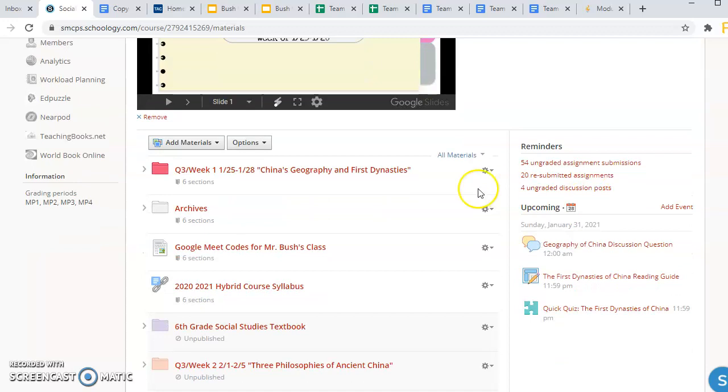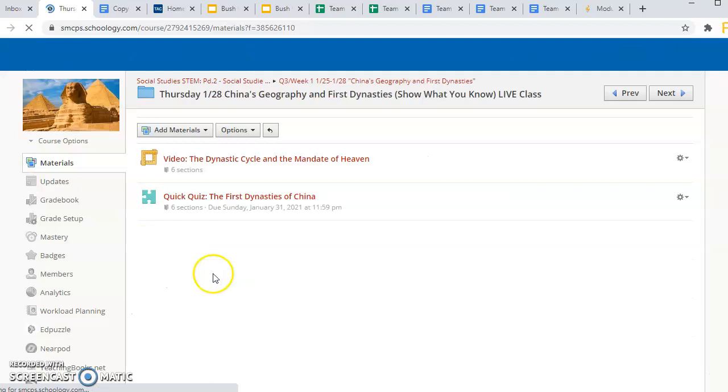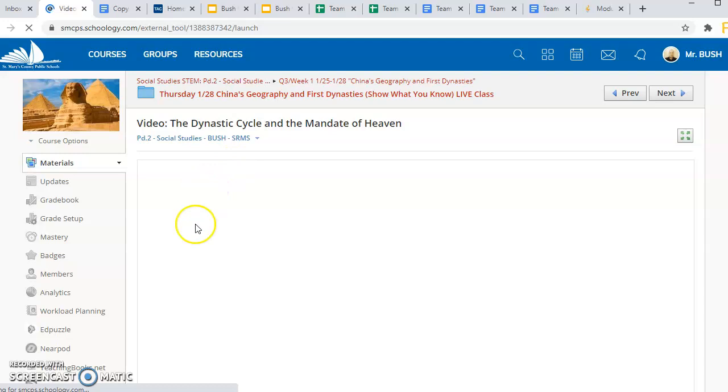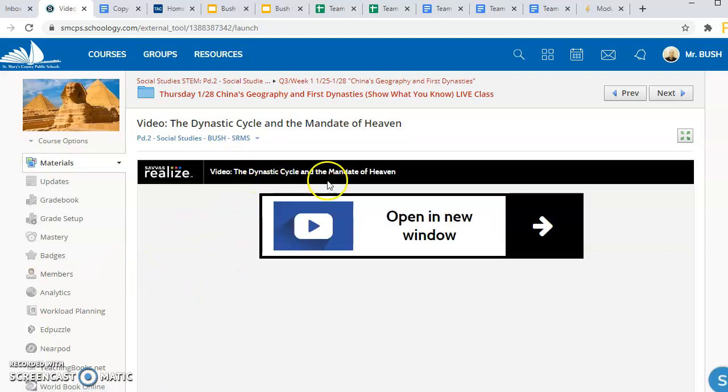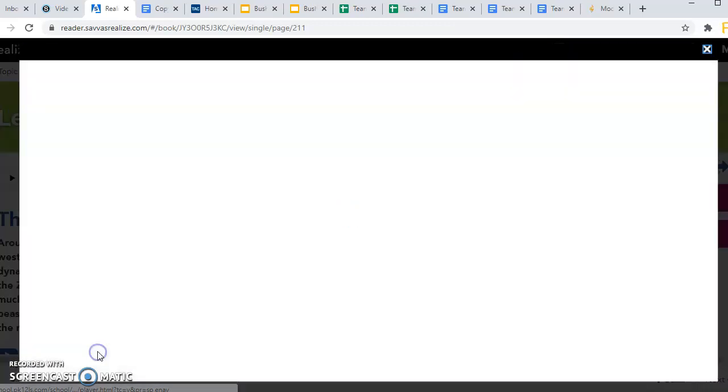So as we go into Thursday's information, this week's folder again is that pinkish colored China's Geography and First Dynasties. As students go into Thursday's folder, which is the blue folder, they will find there a quick video that is both a review and a preview of what we've been talking about this week, the dynastic cycle and the Mandate of Heaven. So students will open that up in a new tab. It will take them to the textbook. Students will open up that tab by clicking on the blue YouTube icon, and students will watch this 3-minute video.